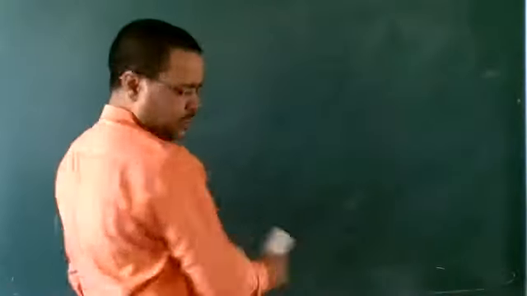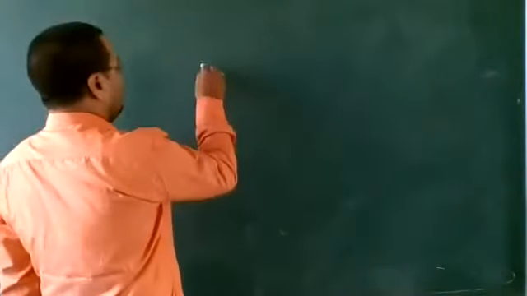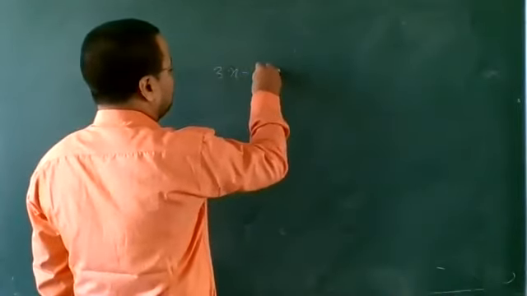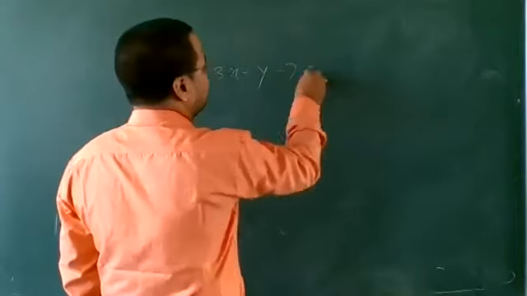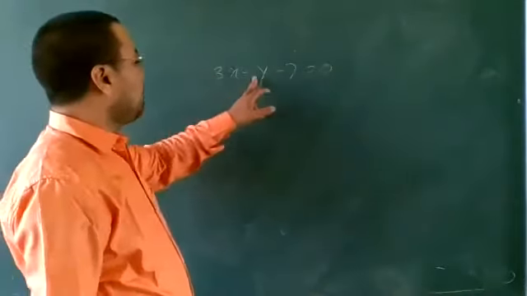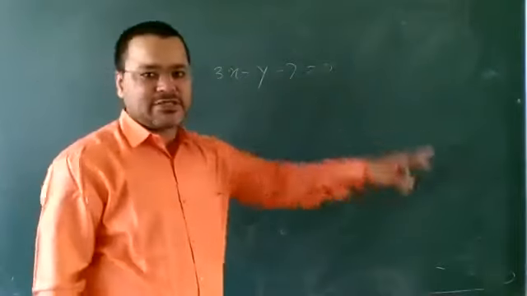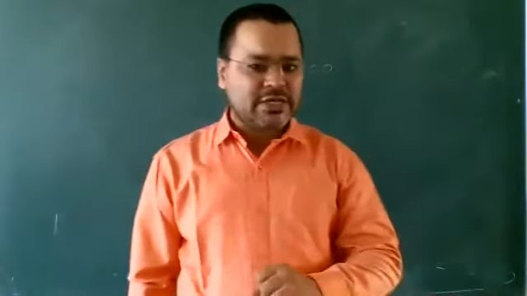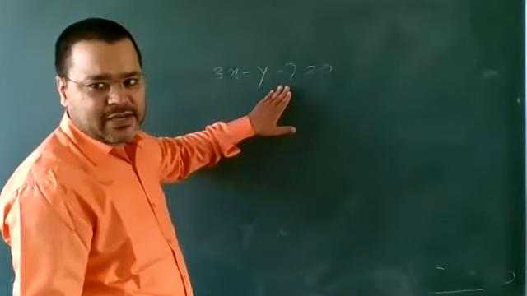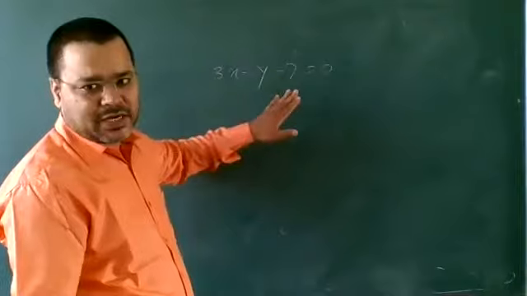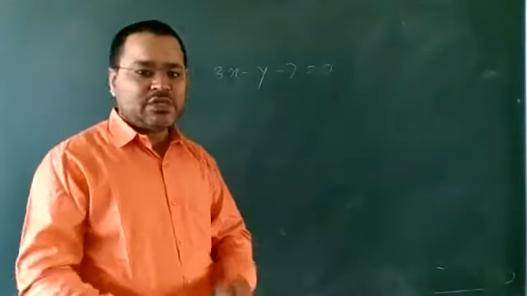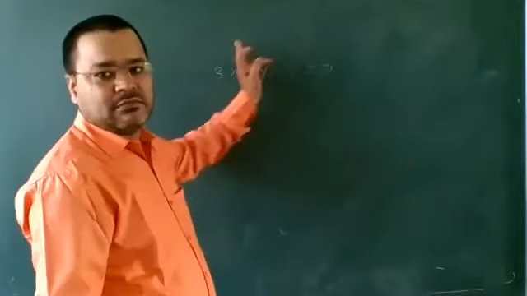If I am writing here 3x plus y minus 7 is equal to 0. Okay. 3x minus y minus 7 is equal to 0. And the question is, find the slope of the line which is parallel to this line. Listen to my question properly. I want the slope of that line which is parallel to this line, then what do we do?